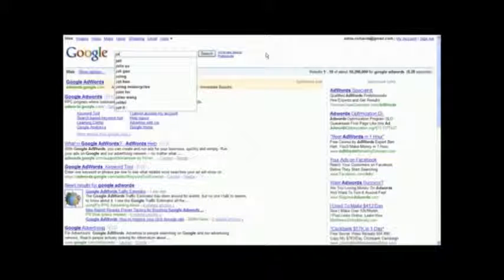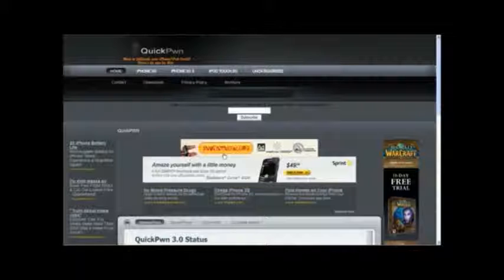Okay. Now, unfortunately, as I was Googling yesterday to see what was out there for jailbreaking the new iPhones, I searched jailbreak iPhone 3GS, right? Because I just wanted to see. I need to be on top of stuff. I saw this come up, QuickPwn, and I'm like, well, I know that's the name of a piece of software, but I didn't know it had its own website. Well, I went to it. And this is what I found.